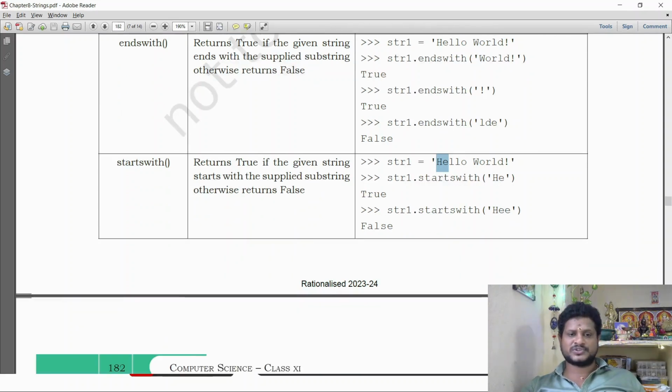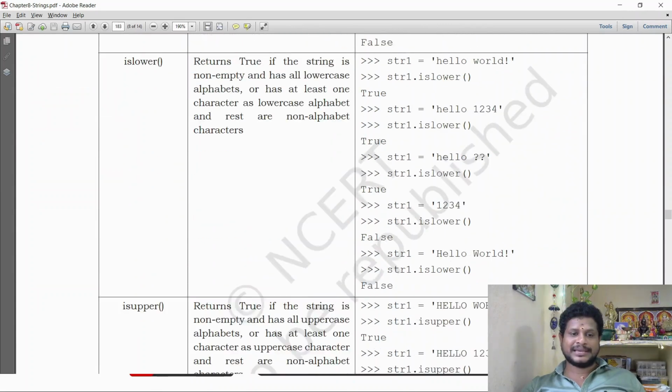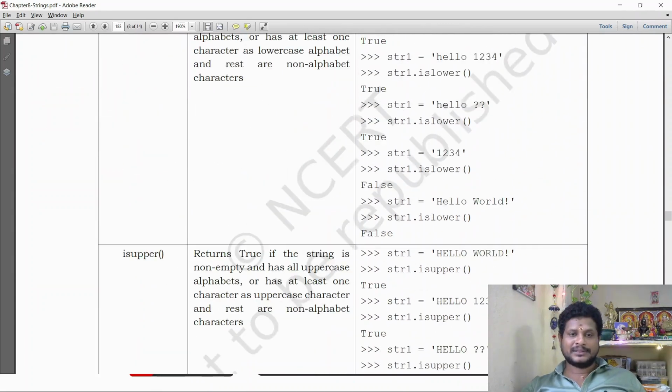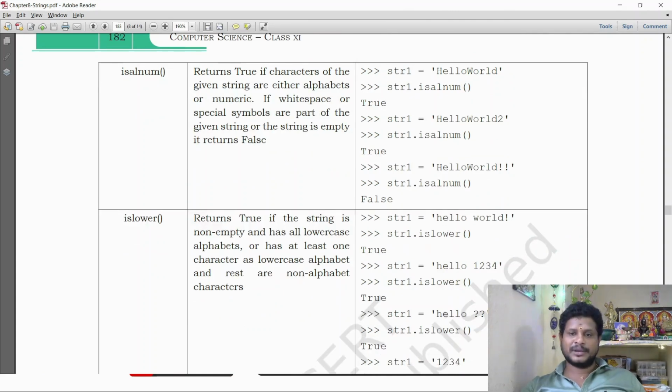Okay, Boolean expressions. Next one is isalpha. Whatever comes with is, such as isalnum, islower, isupper, everything returns a Boolean value, true or false. Isalnum: if the given value is alphanumeric, it returns true, otherwise false.